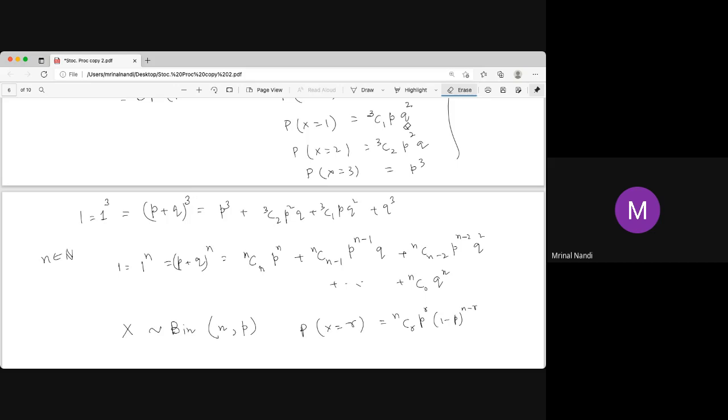But if it so happens that in our problem we want to find not only the number of heads, we are not actually interested in the number of heads. We are interested in the first success, the first H to occur. Where does the first H occur?